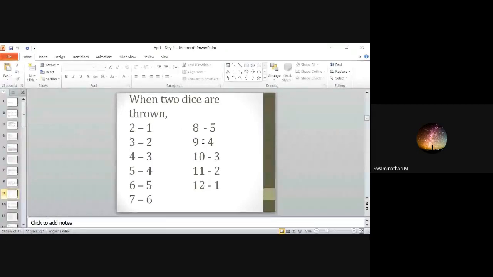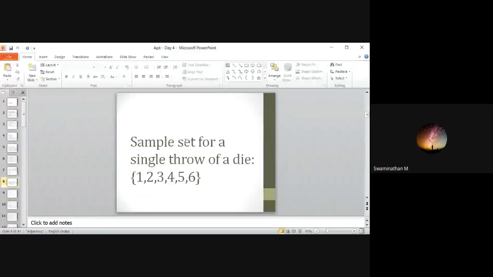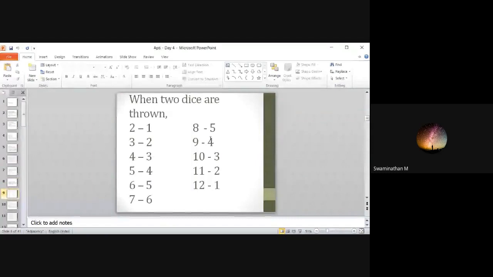Clear? For a single throw of a die, this is the sample set. And when 2 dice are thrown, I haven't displayed the sample set, but the combinations for getting each number. For 2, it is only one combination possible. For 3, 1 comma 2, 2 comma 1. So it is clear now.